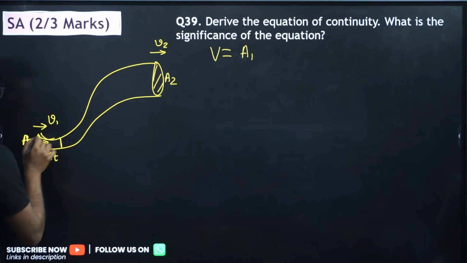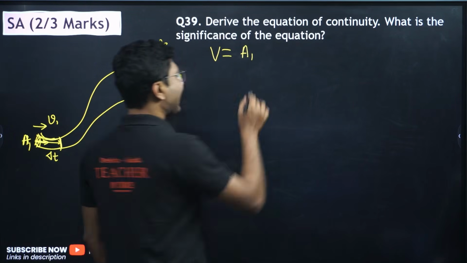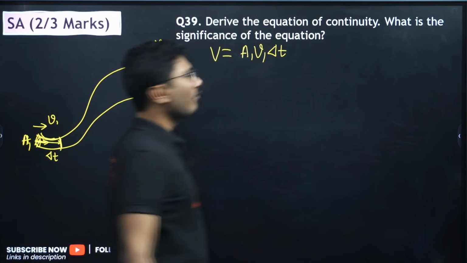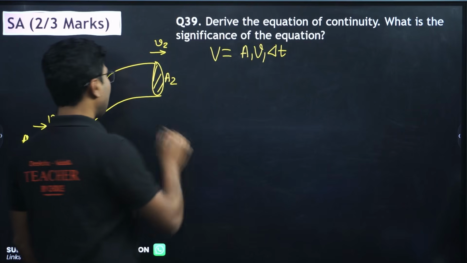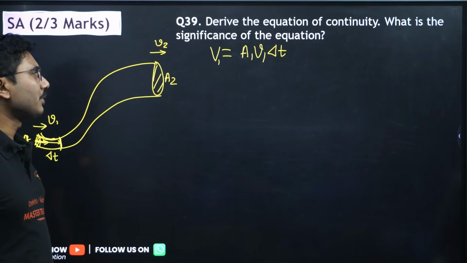So in delta t time, the liquid that is entering must have moved up to this distance, and if you calculate the volume, that is A1 into velocity V1 into delta t. That is the volume of liquid which is entering the pipe.